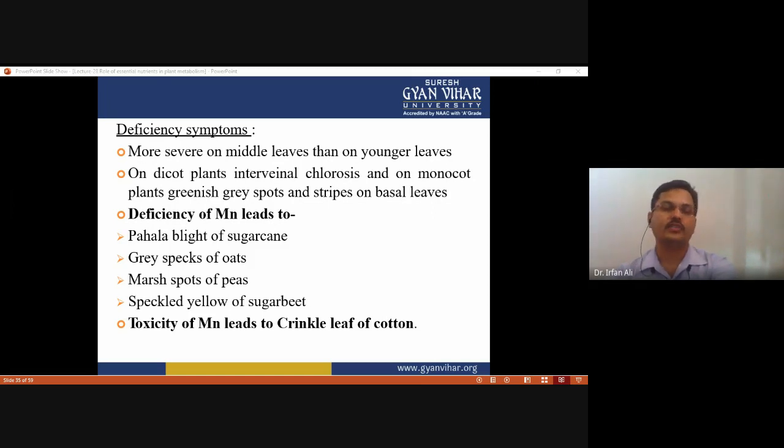Due to the deficiency of manganese, a disease in sugarcane called Pahla blight is observed, and the gray speck of oats is due to manganese deficiency. Marsh spot on peas and speckled yellows of sugar beets are also due to deficiency of manganese. Sometimes there is toxicity also. Toxicity of manganese, when an excess quantity is taken up by the plants, leads to the crinkle leaf of cotton.